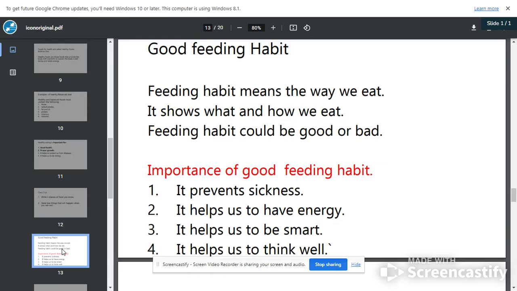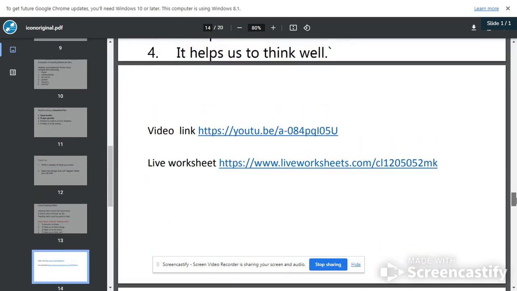thing about feeding. Feeding can only be good when you eat well. So we now talk about feeding habit, which means the way you eat. Now, it is very important for you to eat well. Your feeding habit could be good, it can also be bad. And I know none of you want to have a bad feeding habit.